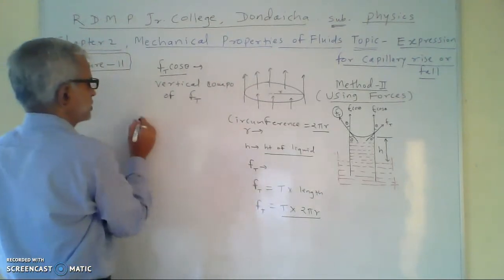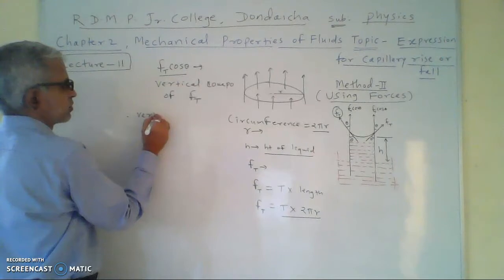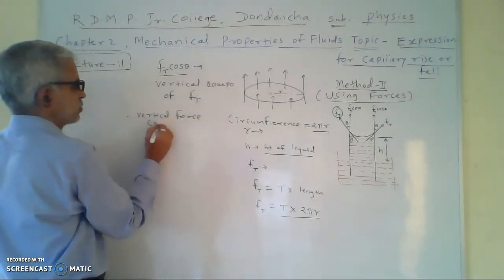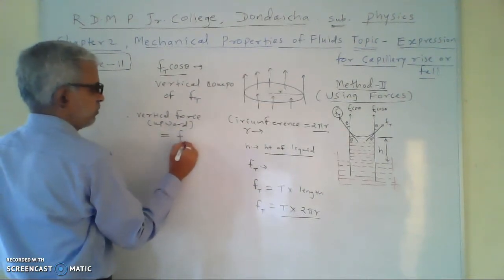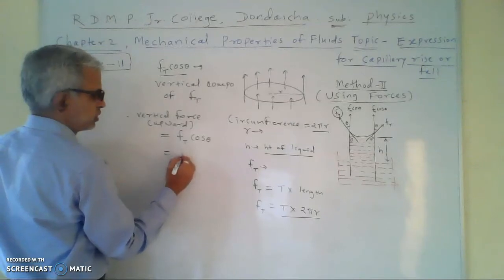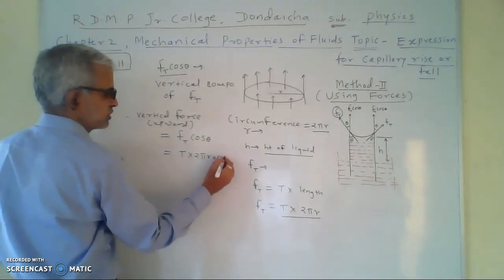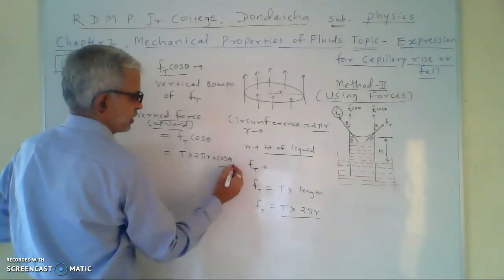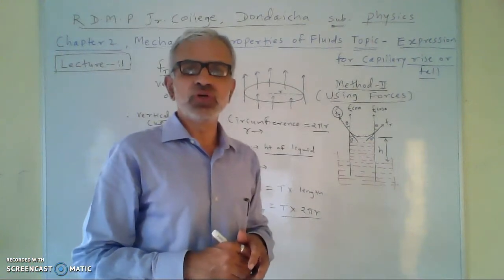in this Ft cos theta, and we write vertical force, which is also upward force, and this vertical force is Ft into cos theta, and it is equal to T into 2 pi r into cos theta. This is vertically upward force. Suppose equation 1. Now we find vertically downward force.